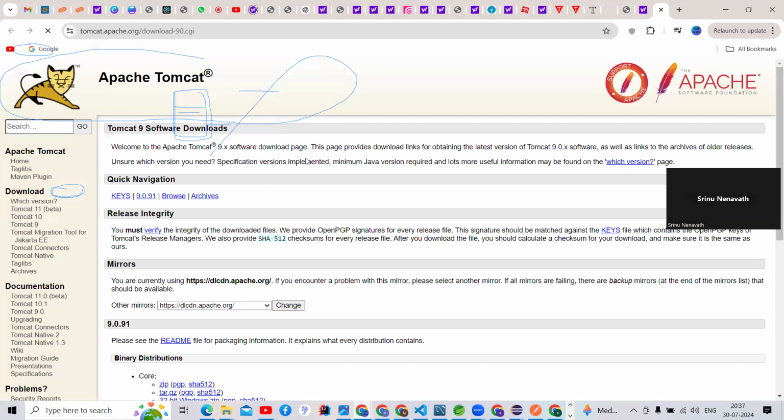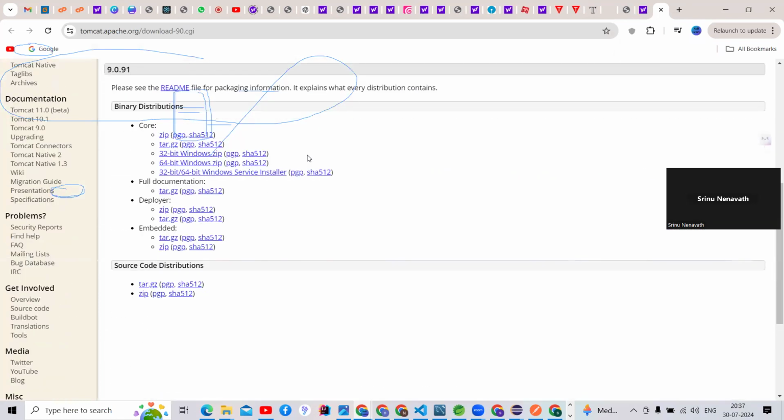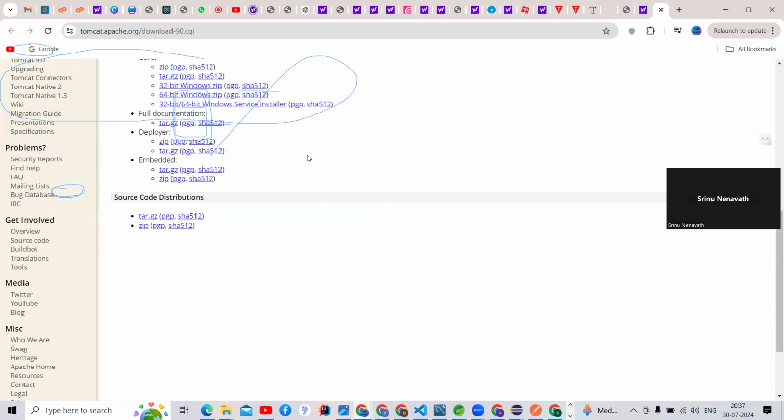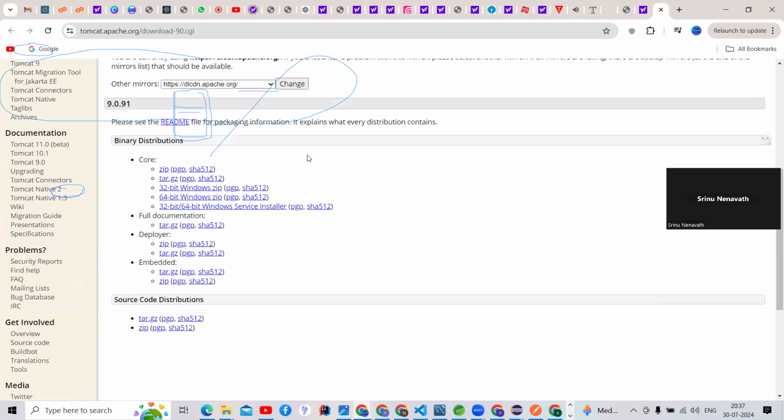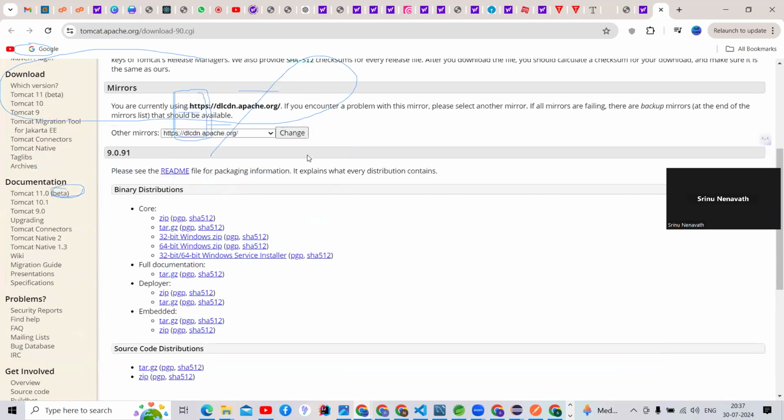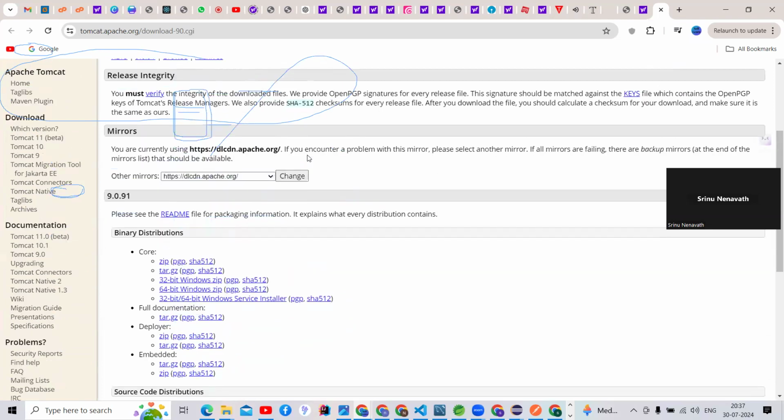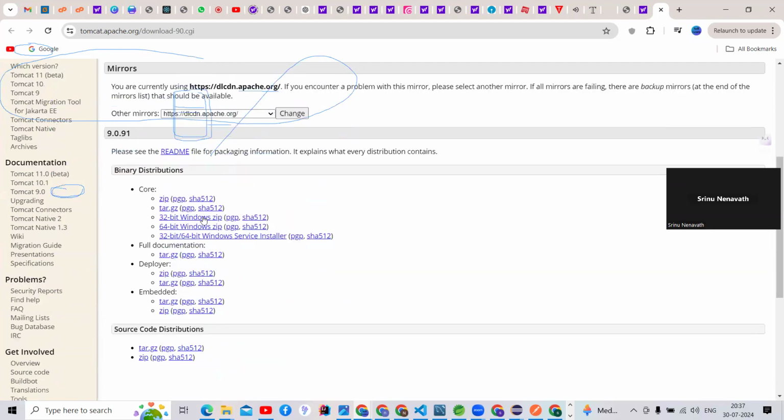This is the page you should download from. Select which one is there for your system, Windows, 32-bit or 64-bit, and download it.